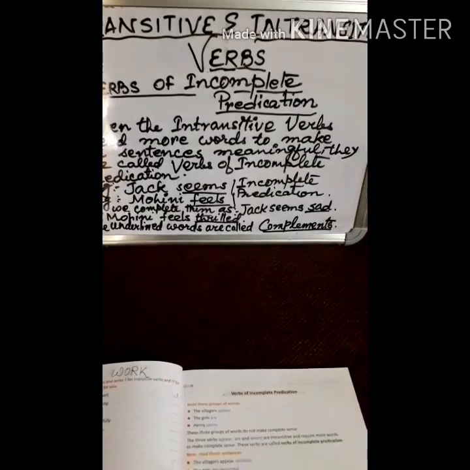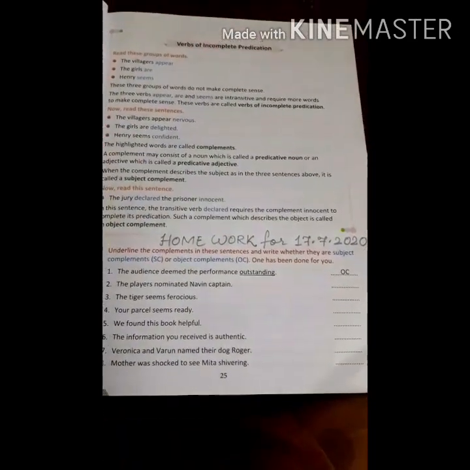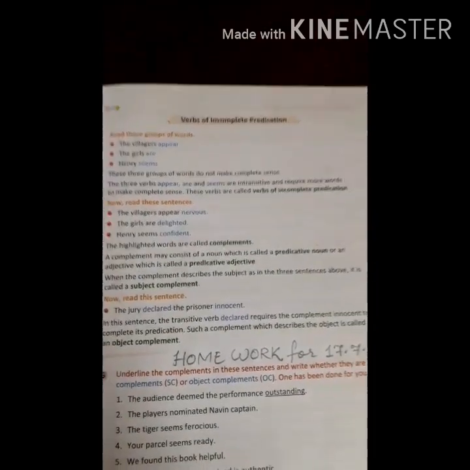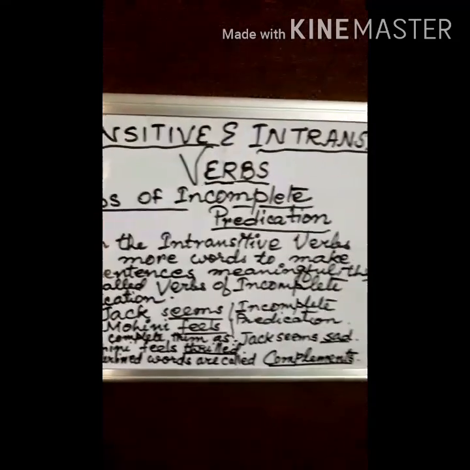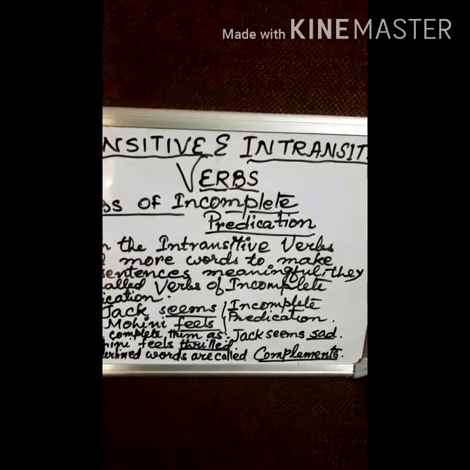Okay students, if you see in your grammar book which is prescribed to you, on page number 25, you can see that sometimes, as we have done here in the sentences, both sad and thrilled are adjectives.